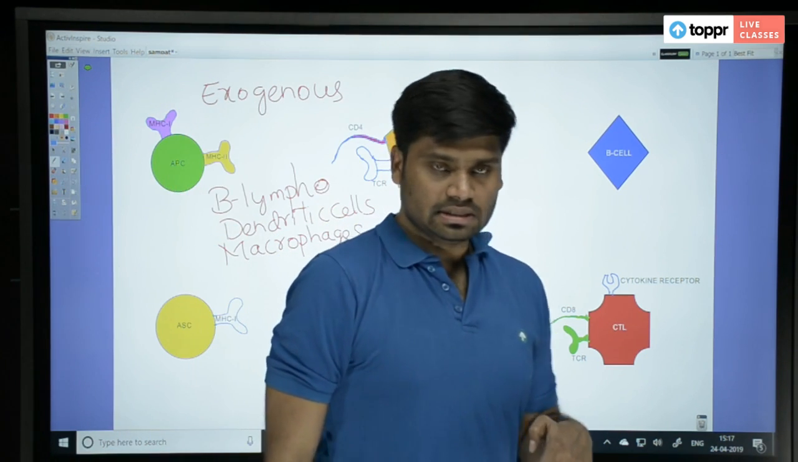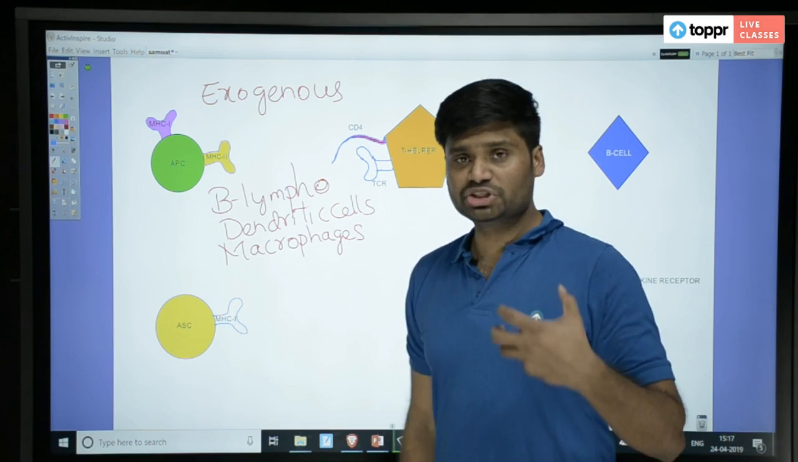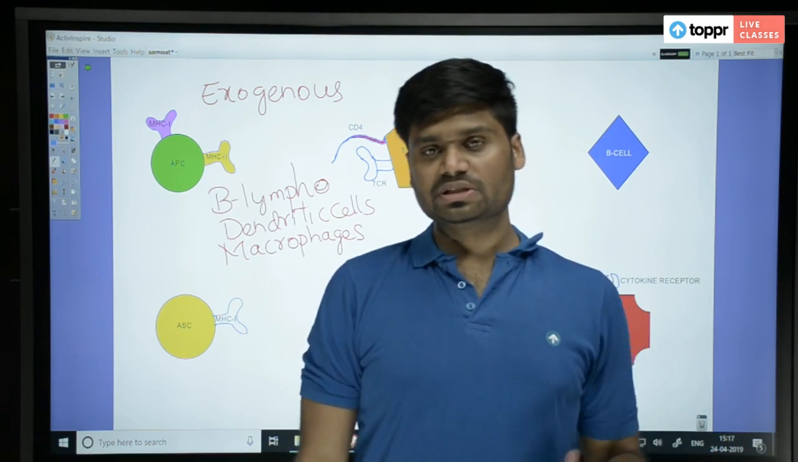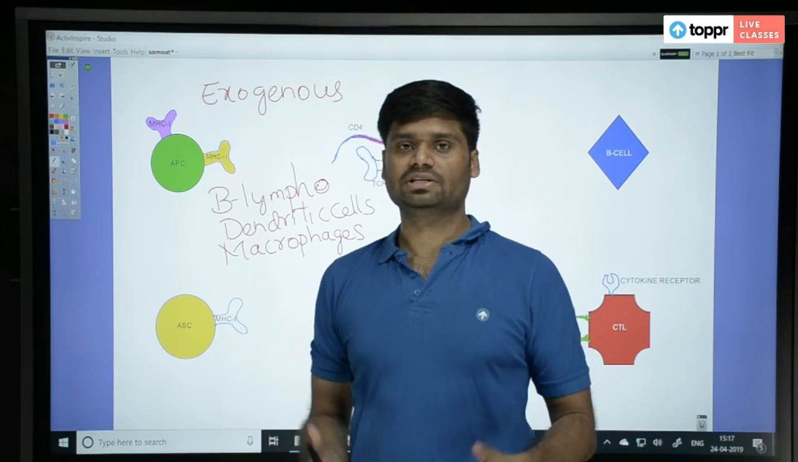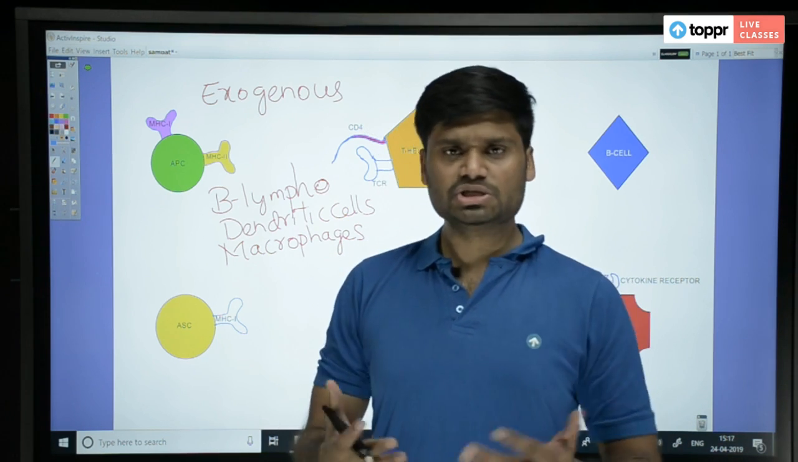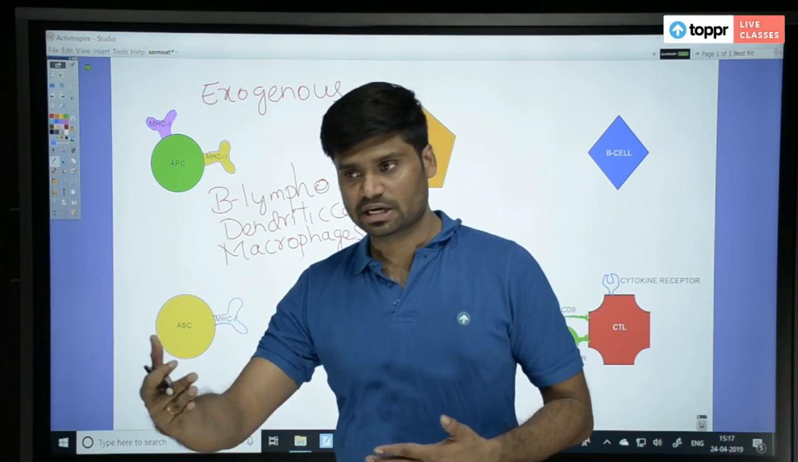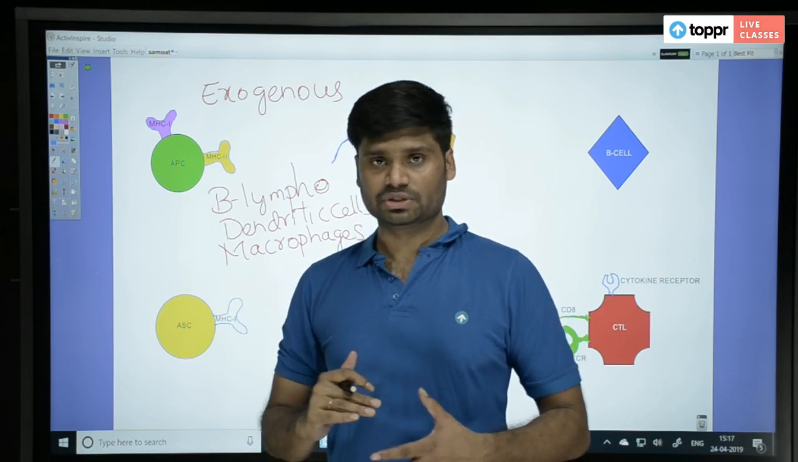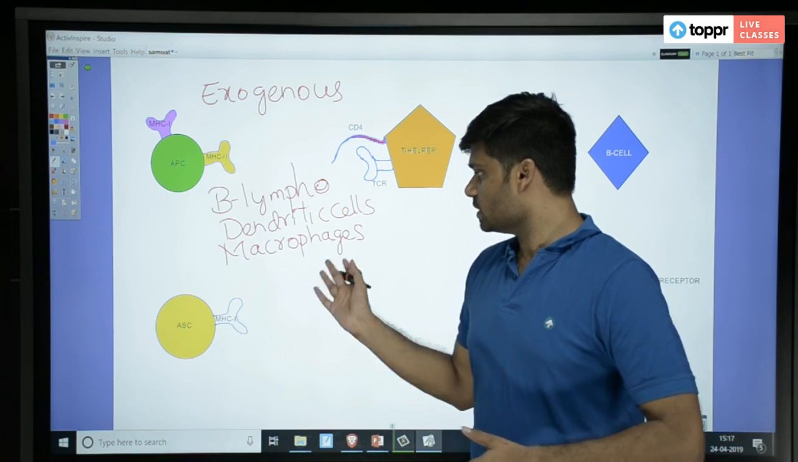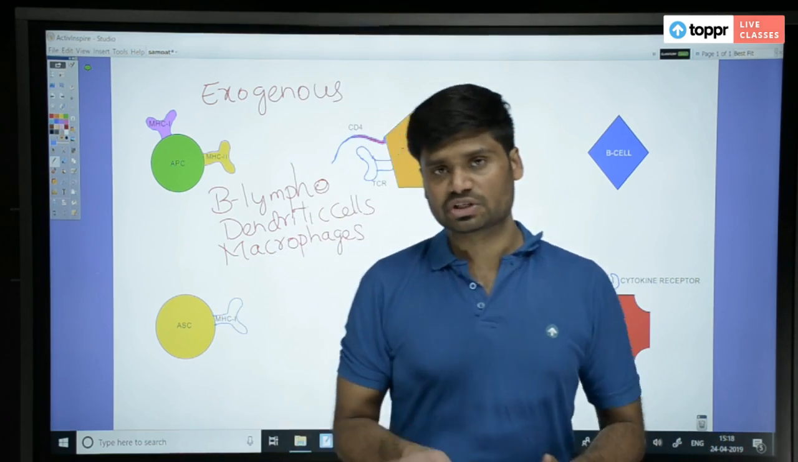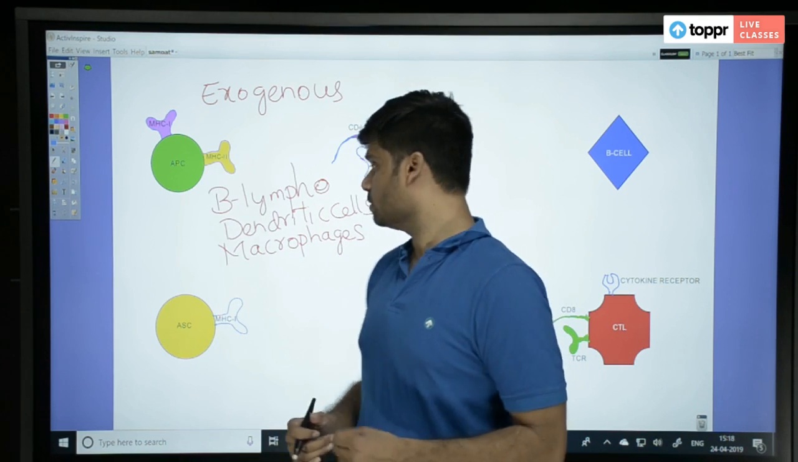Well, for these three cells, their original function is not antigen presentation. Antigen presentation is one of the accessory functions. Their main functions you already know. B lymphocytes produce plasma cells, and plasma cells produce antibodies. So that is their main function, right? Same way, macrophages or dendritic cells, even macrophages, you see phagocytosis. So these are the main functions and these are the accessory functions.